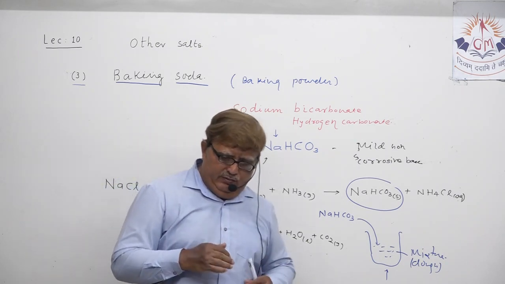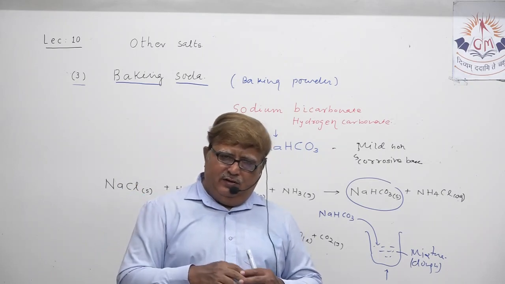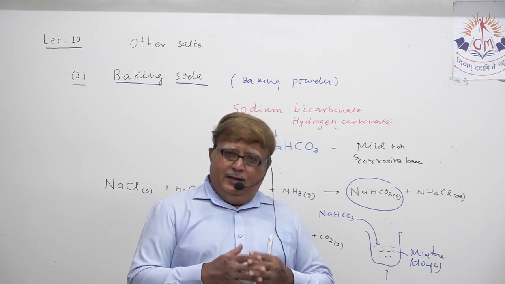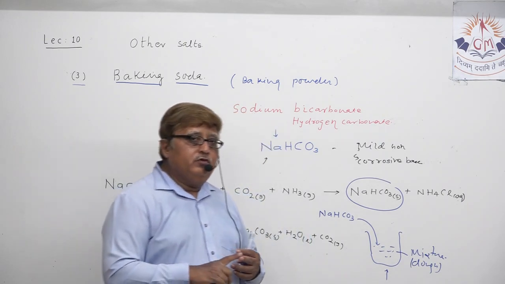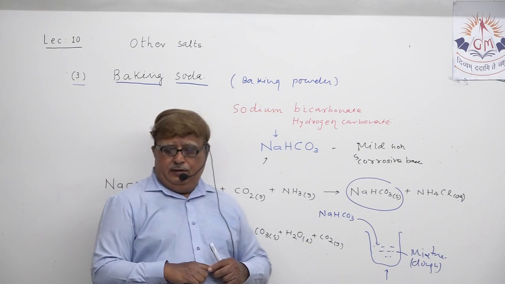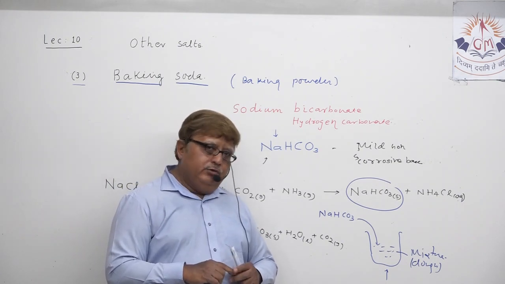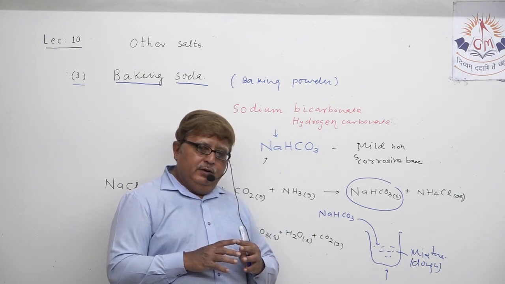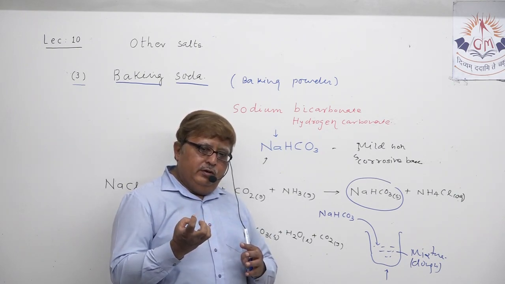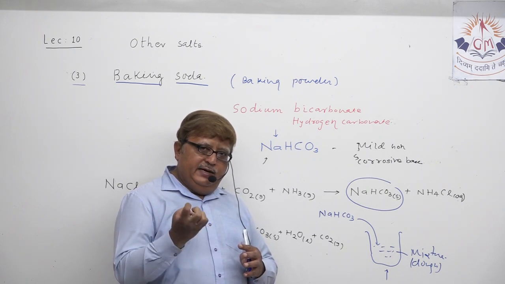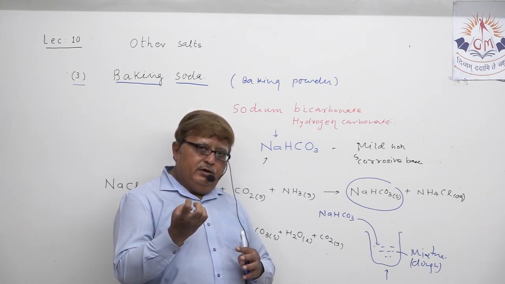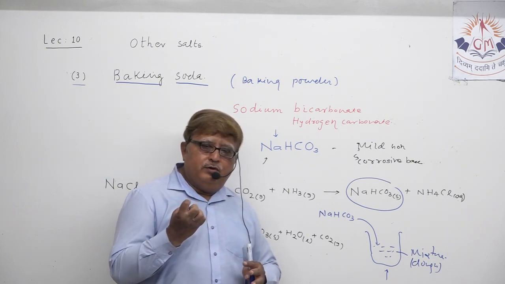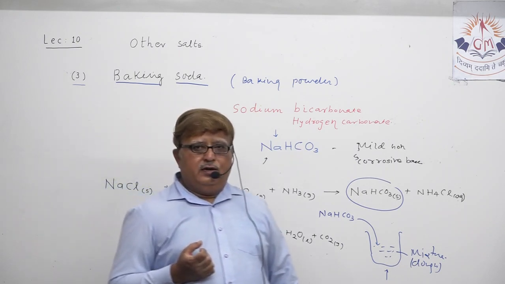Decomposition of baking powder, which was initially added as an ingredient, decomposes and produces washing soda, water and carbon dioxide. Due to the production of carbon dioxide, it fills the bread, cake, toaster, whatever, and because of that, dhokla and all become soft and fluffy due to the production of carbon dioxide.